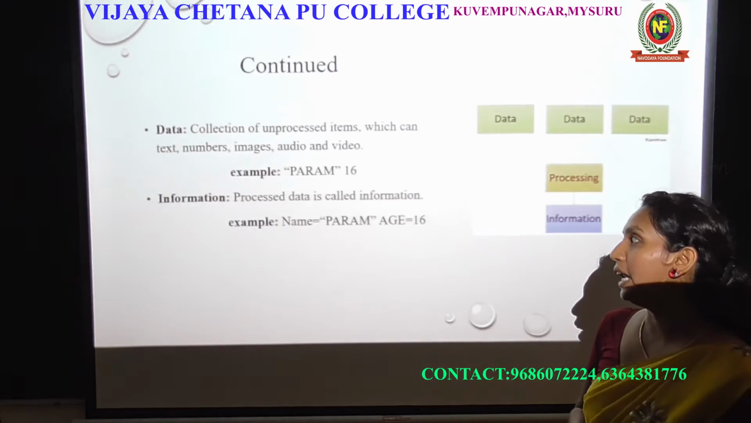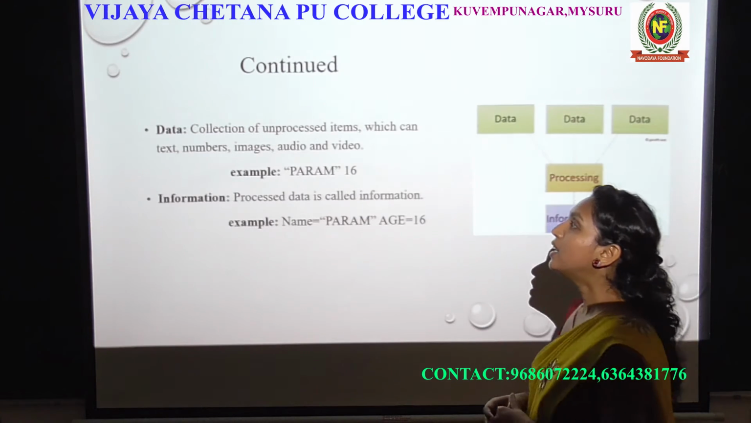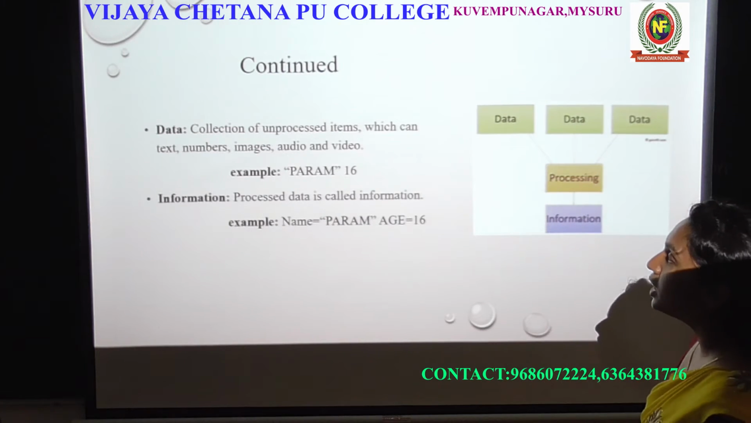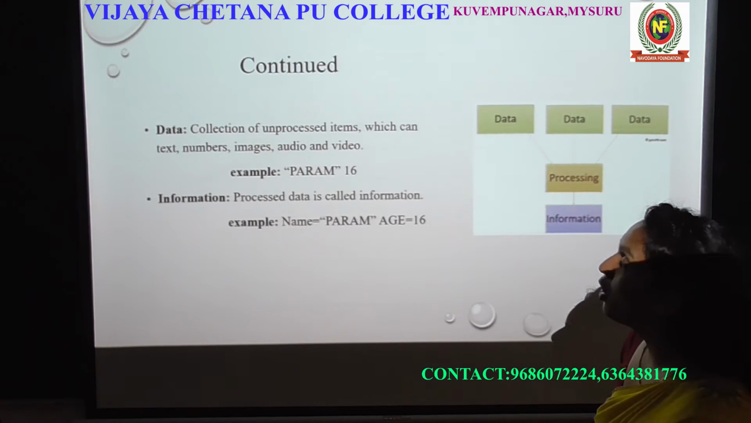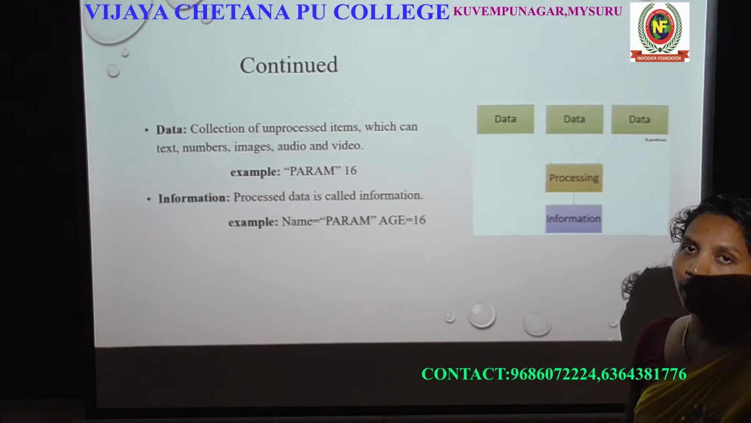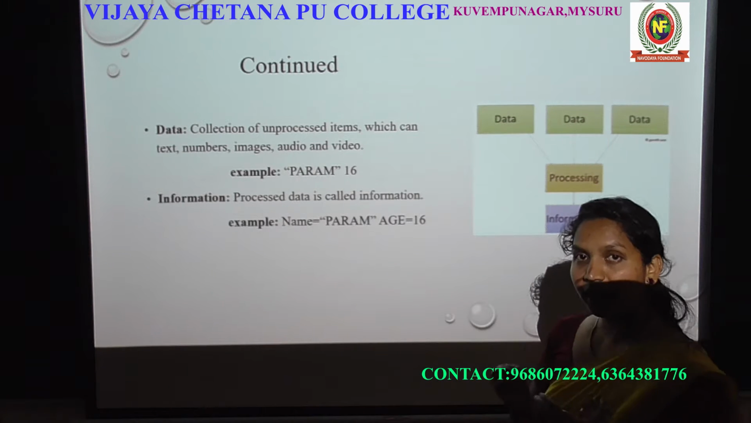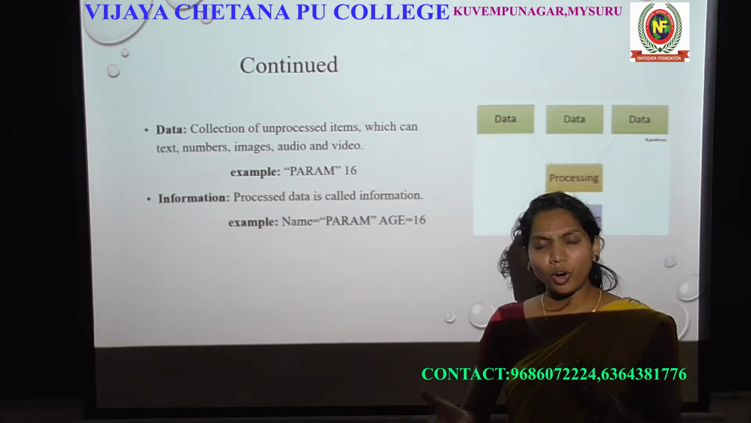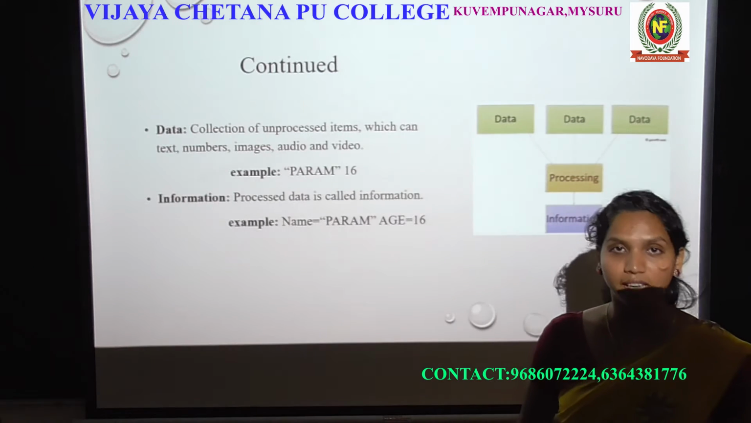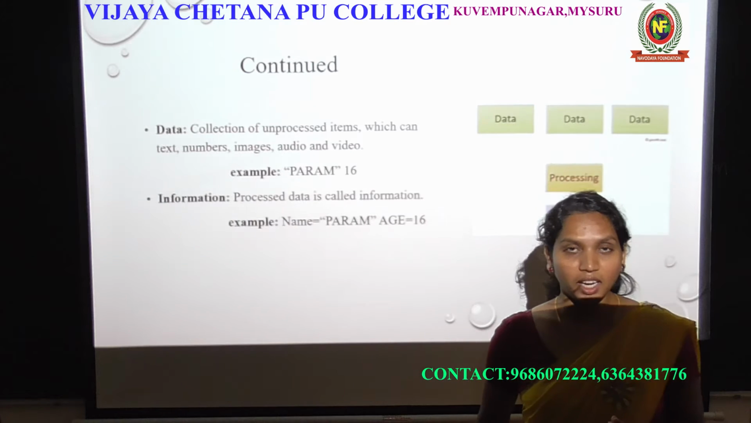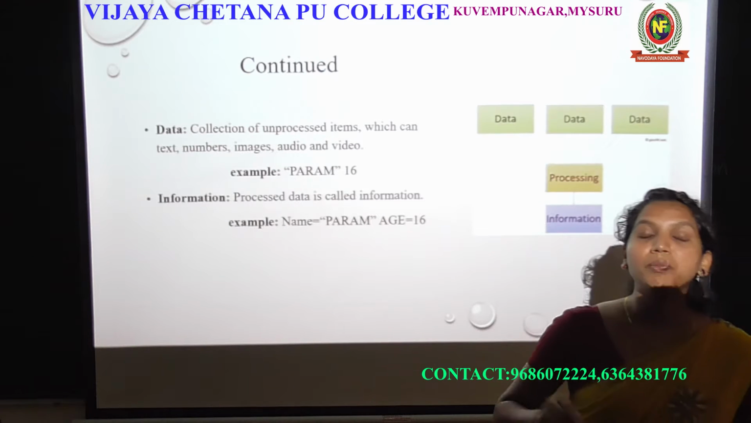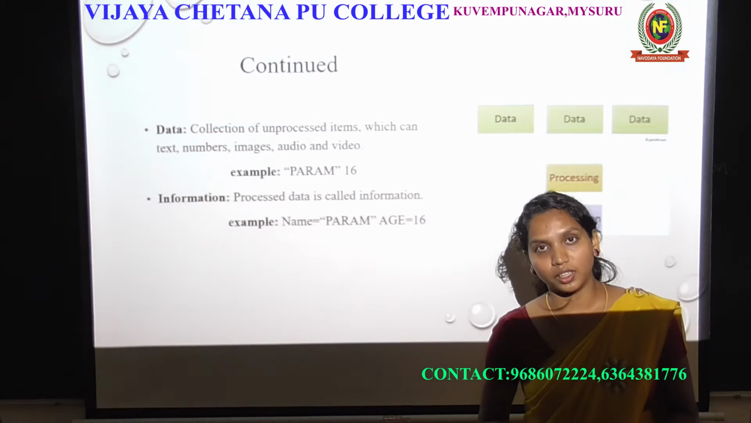First one is data. Data is a collection of unprocessed items which can be text, numbers, images, audio and video, right? Data means unprocessed data. What is the meaning of unprocessed data? Which means that to take any result from the data, it becomes unprocessed.